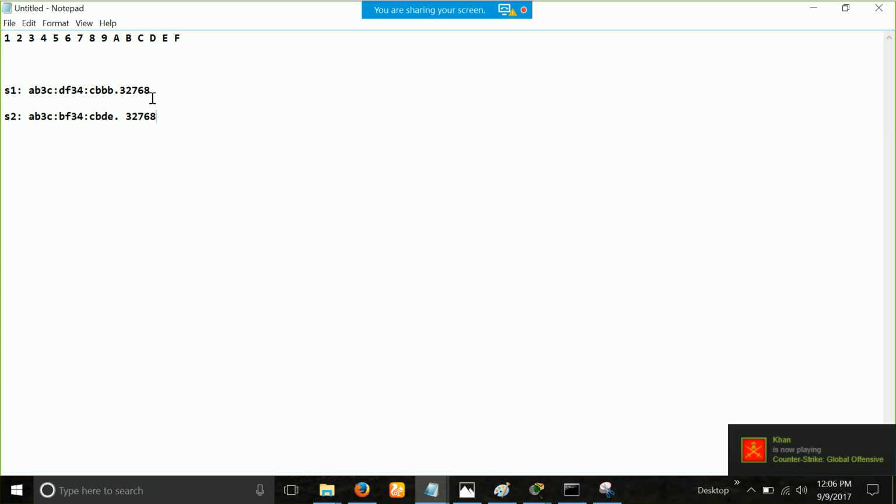Okay, good. Let's make it a little interesting. Which one is the root bridge now? First one or second one? Second one. Still the second one. Why? Because the whole MAC address is the same. That's why then only we will look at the priority.